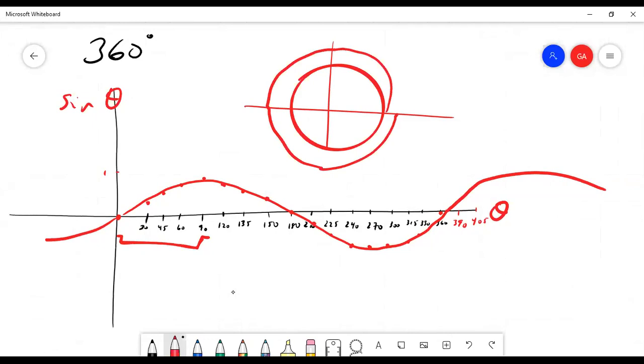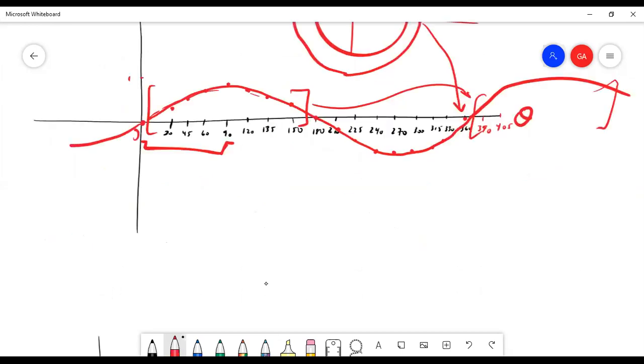And now that I'm at 360 degrees, everything repeats itself, just as if I were at 0 degrees again. And look, when I'm at 0 degrees, I have this behavior. And so this chunk of the graph basically repeats itself on and on forever. Okay, so I hope that makes sense.